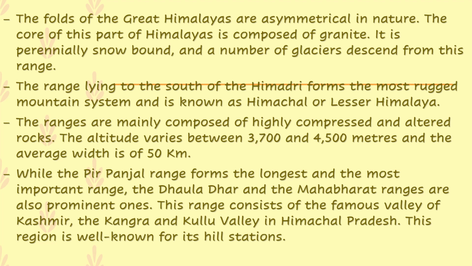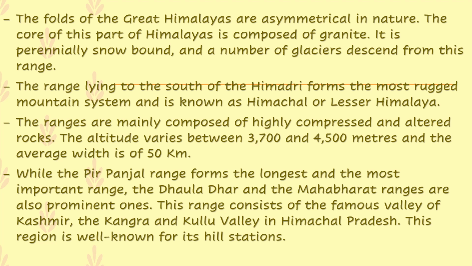The altitude, the height, children, varies between 3,700 and 4,500 meters, and the average width, the breadth, is 50 kilometers. So we are talking about the rocks found to the south of the Himadris,